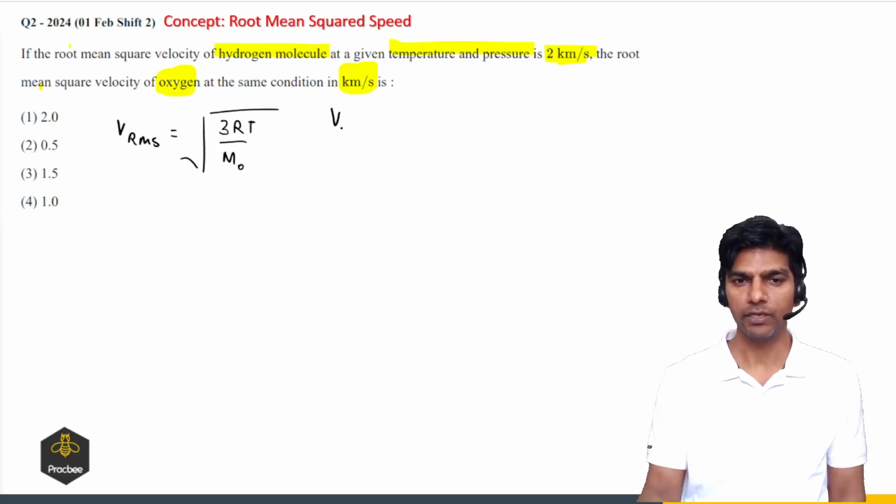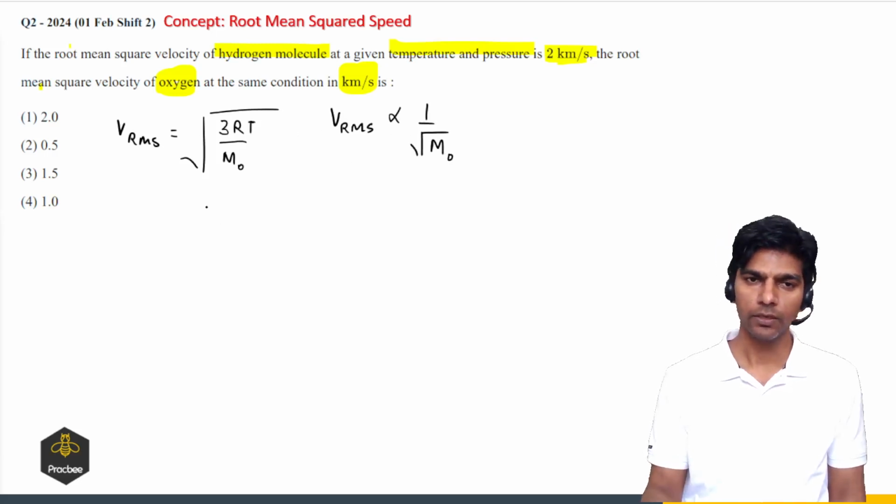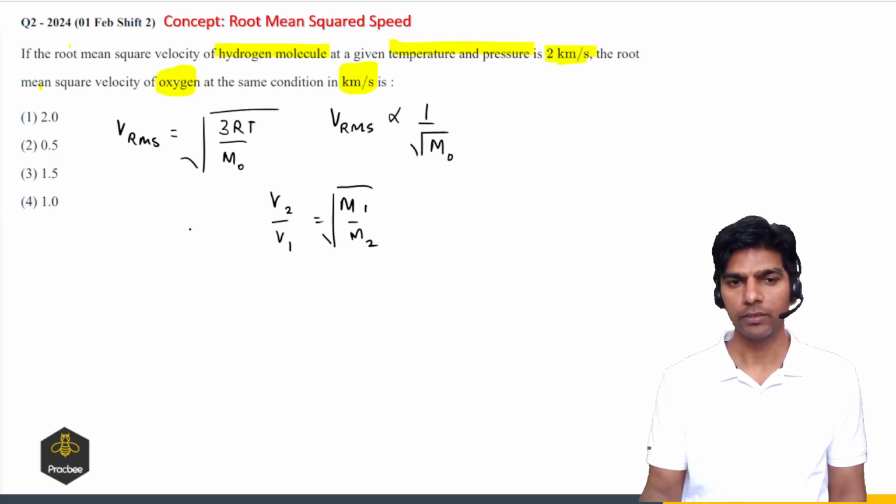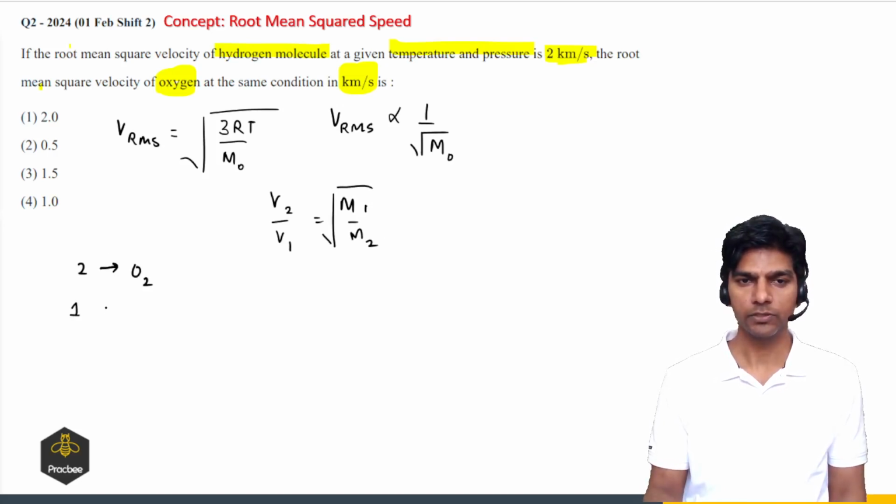So we can say Vrms for a given temperature is inversely proportional to the square root of the molar mass. So we can say V2 by V1 will be equal to square root of M1 by M2. So we can apply this proportionality. Here 2 corresponds to oxygen and 1 corresponds to hydrogen. So let us put the values.